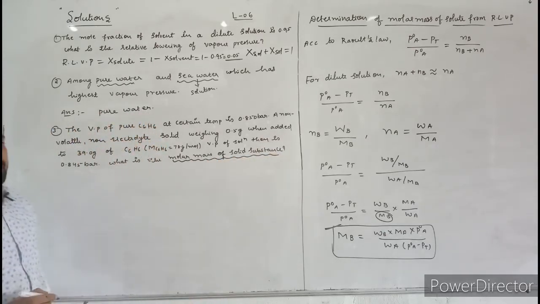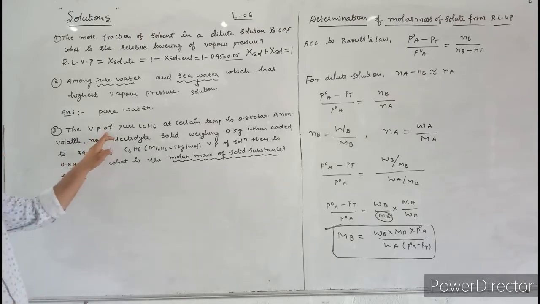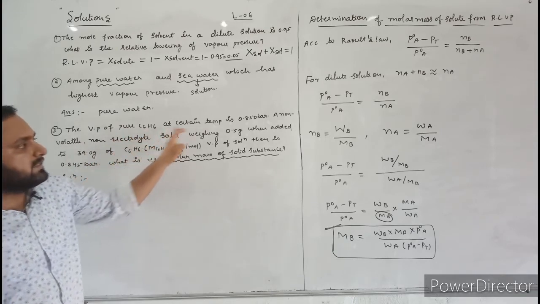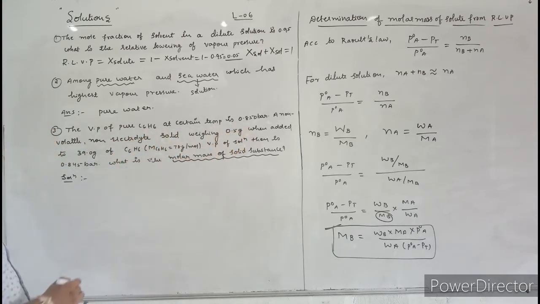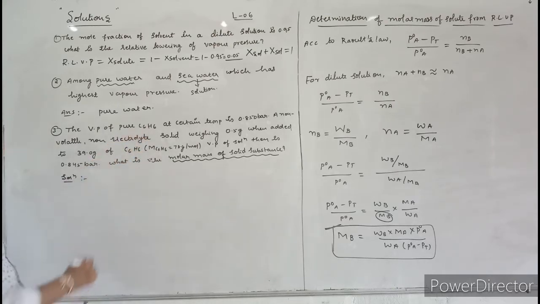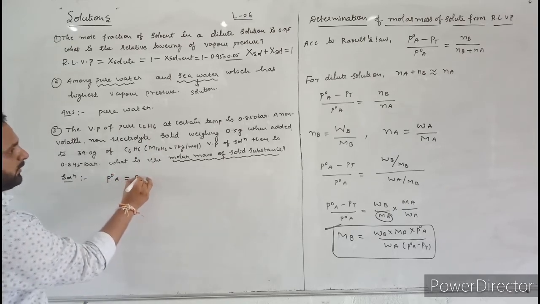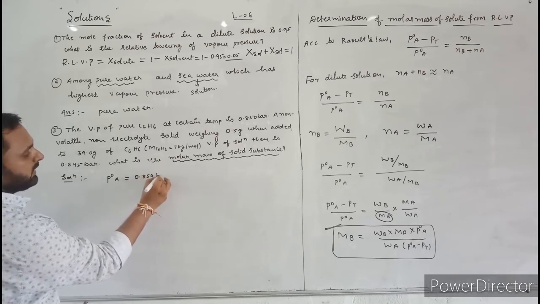Here you need to calculate the molar mass of the solid substance. Now first let us write the given data. Solution. Here the vapor pressure of pure benzene is given. What is the vapor pressure of pure benzene? It is denoted by P naught A. P naught A is equal to 0.850 bar.